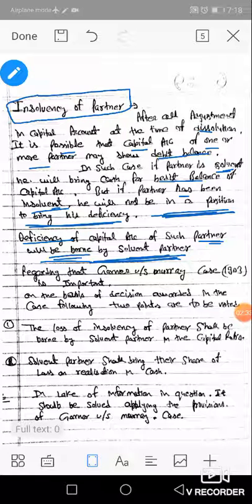Regarding insolvency, the Gardner versus Murray case of 1903 is important. So what is the effect of Gardner versus Murray? Gardner, Murray and Wilkins were partners in a firm, sharing profit and loss equally. The firm was dissolved on 30 June.